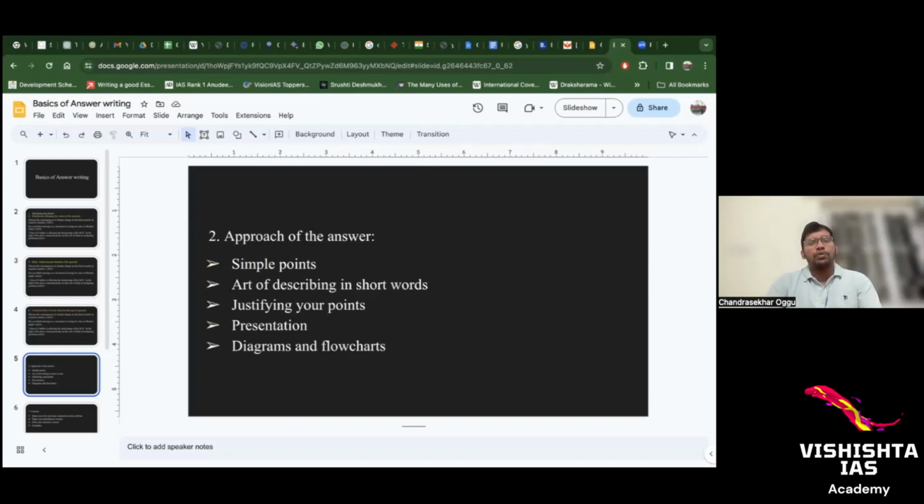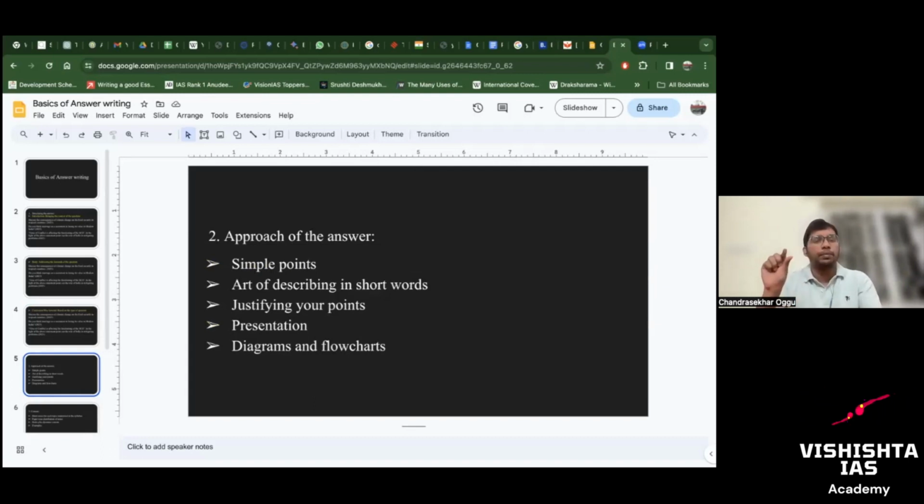Now, the approach of the answer. So you have already structured the answer, introduction, body, and conclusion, based on whatever we have seen: context, demand, and issue based. Now, how to approach the answer? See, think from the examiner's perspective. If you are writing 3, 4 lines in each of the points, he or she will get bored after reading 1 or 2 questions.